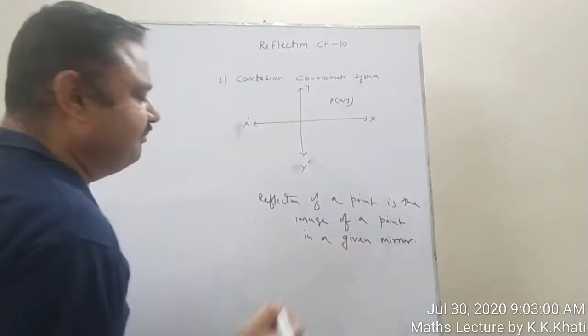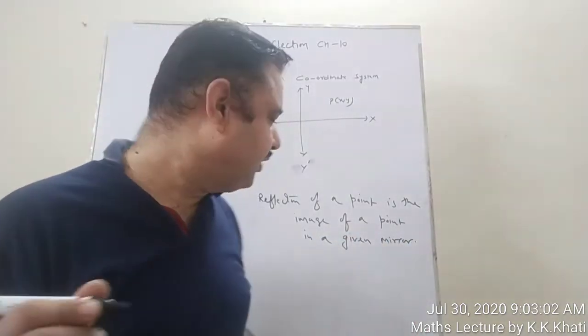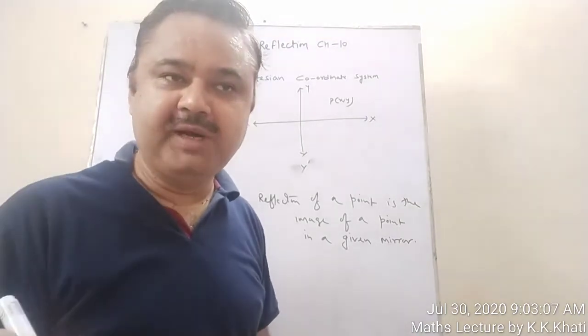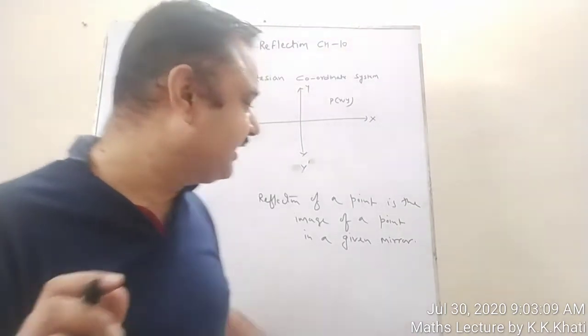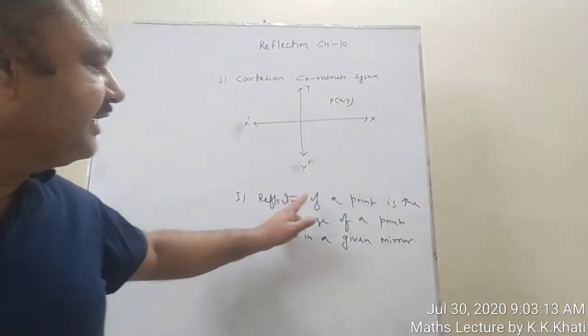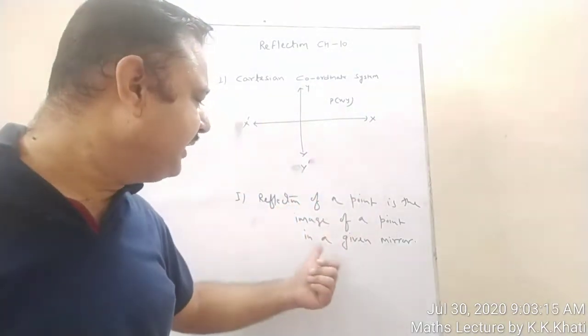Given mirror. I don't want to write mirror line because maybe that mirror may be a point, maybe a line, anything. That's why I have written only mirror. So you can write down this definition that reflection of a point is an image of a point in a given mirror.